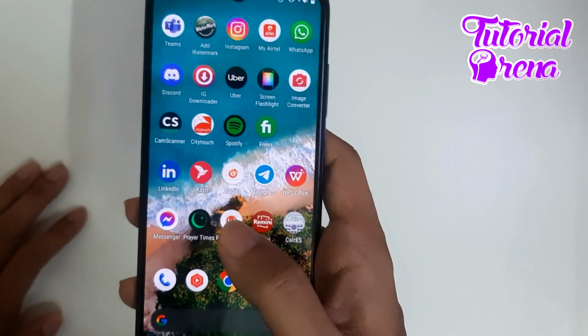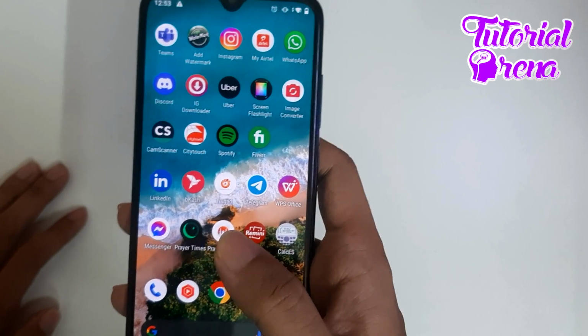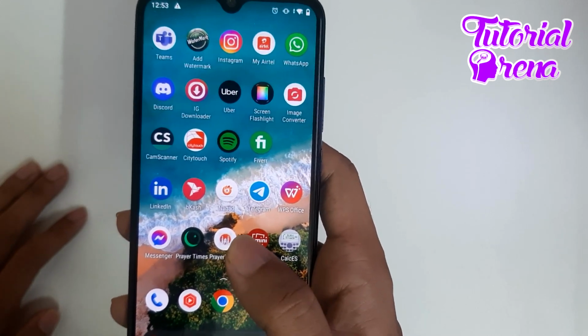In this video, I will show you how to clear search history on Facebook Messenger. So let's get started right away.